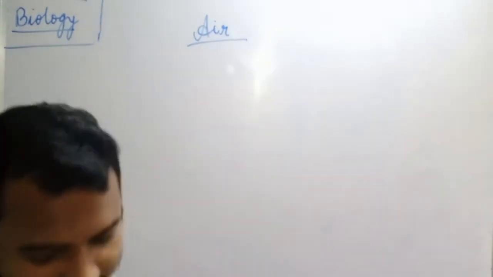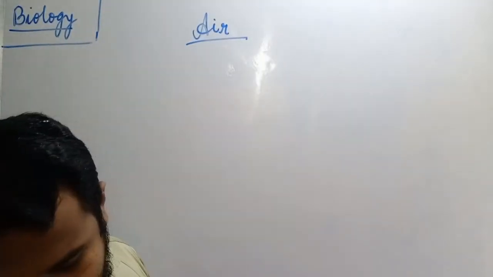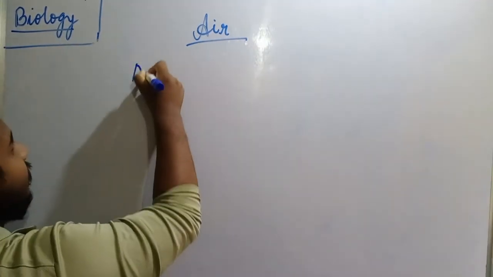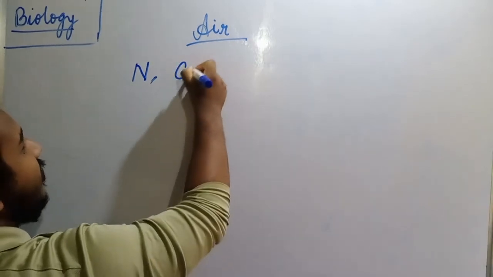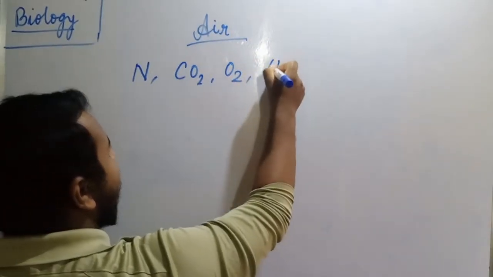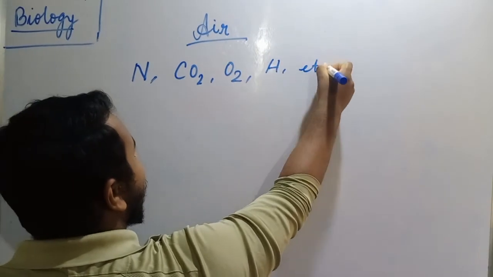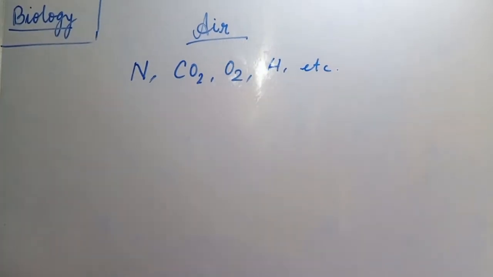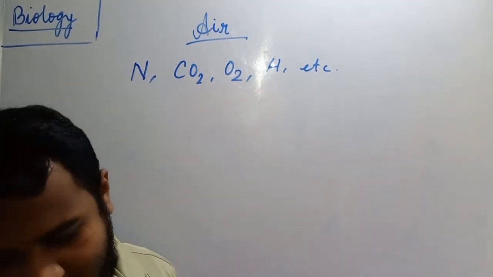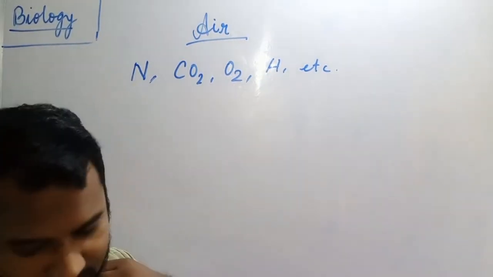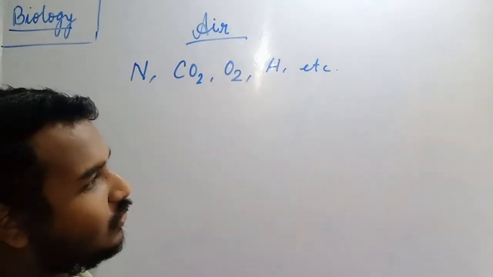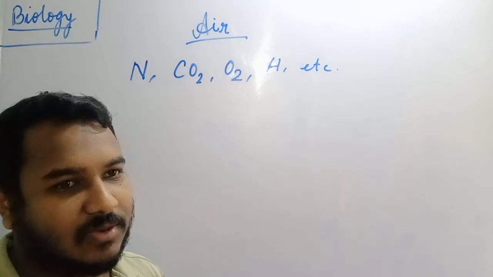Now atmosphere consists of gases like nitrogen, carbon dioxide, oxygen, hydrogen, etc. So our atmosphere is having nitrogen, carbon dioxide, oxygen and hydrogen, etc. Now they have different types of composition.